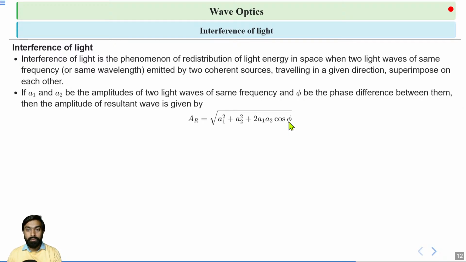Then the formula for amplitude of the resultant wave is given as AR equal to under root A1 square plus A2 square plus 2A1 A2 cos phi. Here AR represents the amplitude of the resultant wave, which is obtained from this formula. And this formula is very important for the exam. Okay.